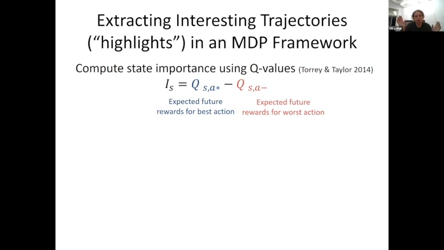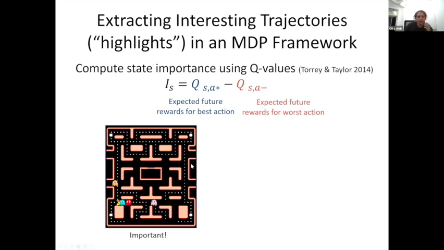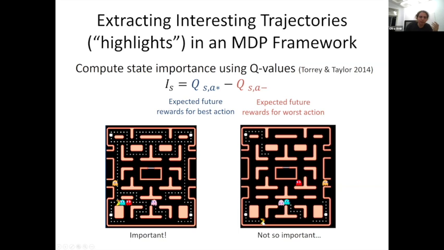So if there's no difference between the best and worst actions, then this state is not really interesting, right? It doesn't matter what I do, everything will be the same. So just to give you an example from Pac-Man, which is a domain we used in our experiment with people, the state here will be important because if Pac-Man turns towards the ghost, they will die. And if not, they can still get many points. But this state is not important. Maybe some actions are better than others, but even if I turn right, I can still go back left and nothing happens. Okay, so that's the intuition. Hopefully it's semi-clear.